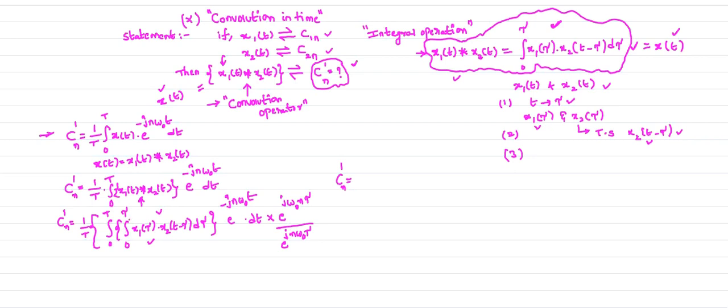Here, integral 0 to tau, I write the first equation like this.